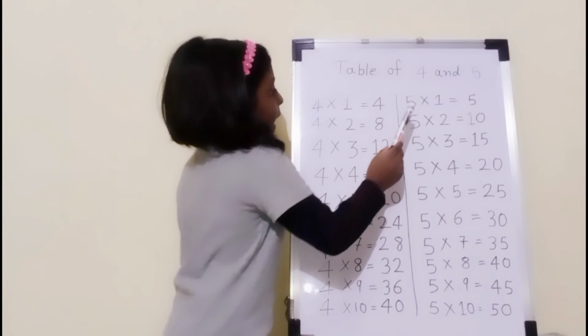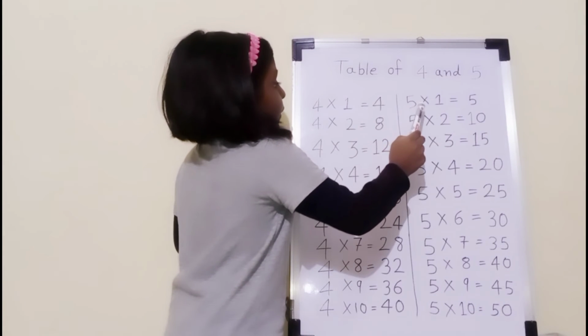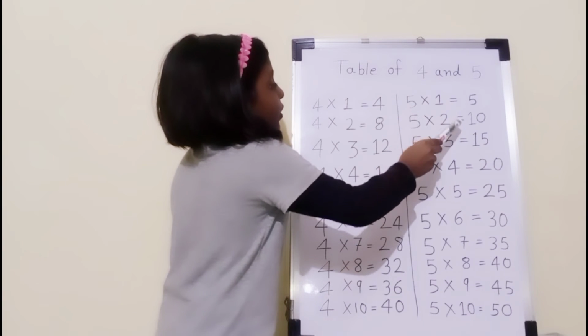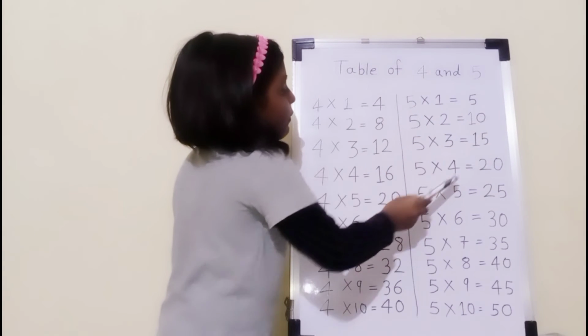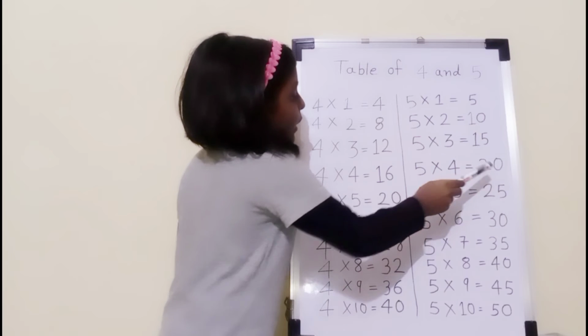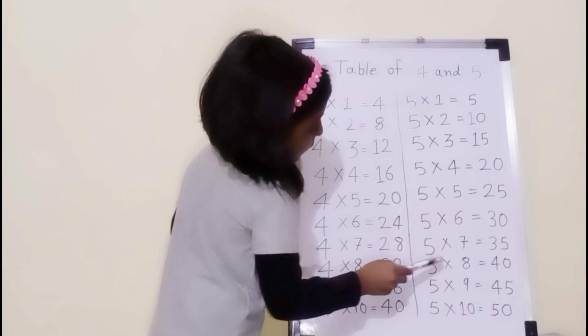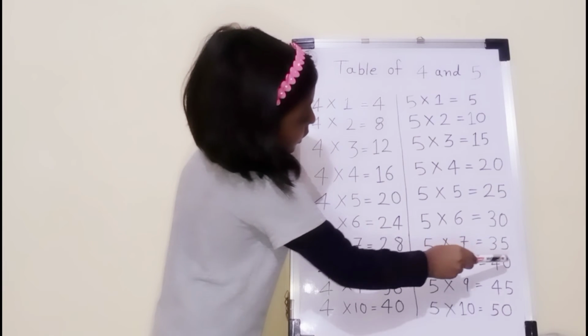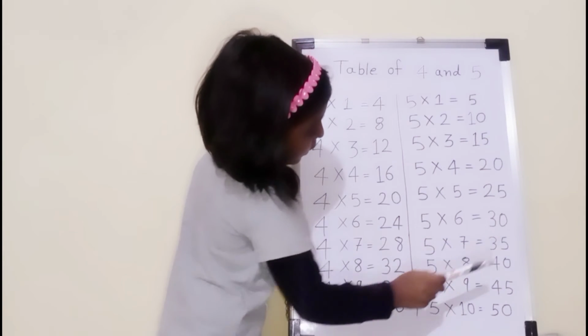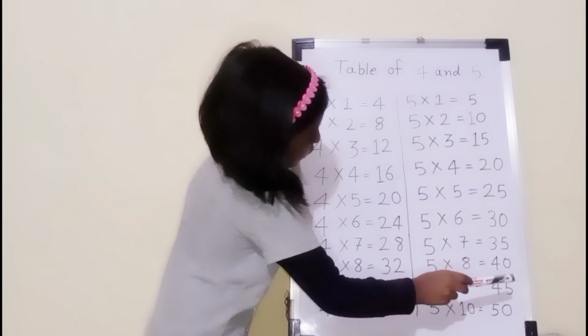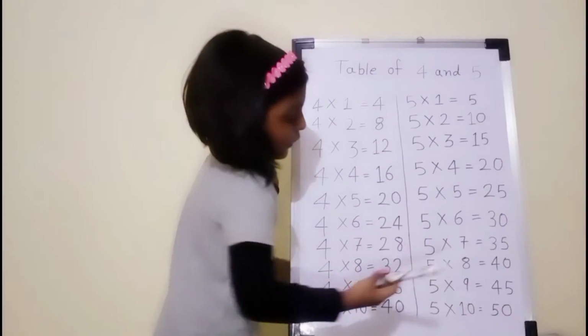Now table of 5. 5 1s are 5, 5 2s are 10, 5 3s are 15, 5 4s are 20, 5 5s are 25, 5 6s are 30, 5 7s are 35, 5 8s are 40, 5 9s are 45, 5 10s are 50.